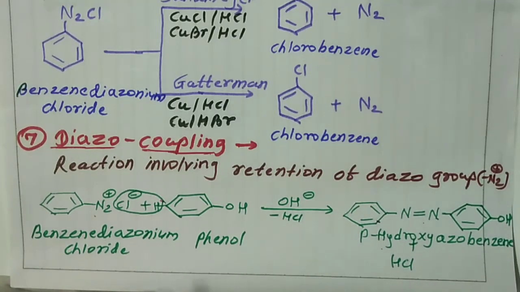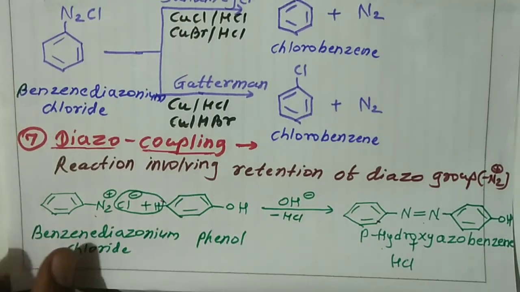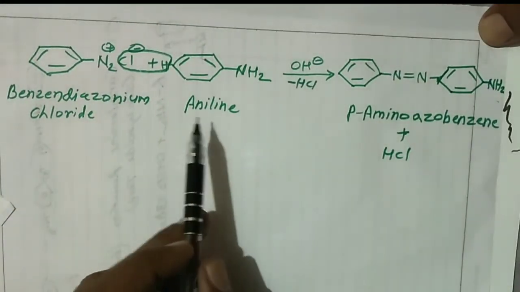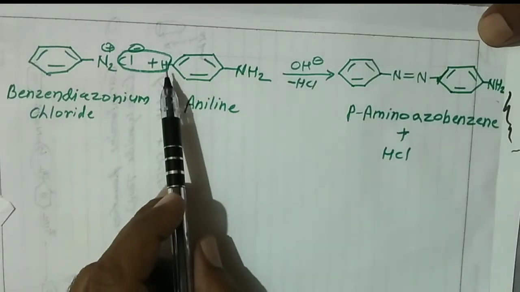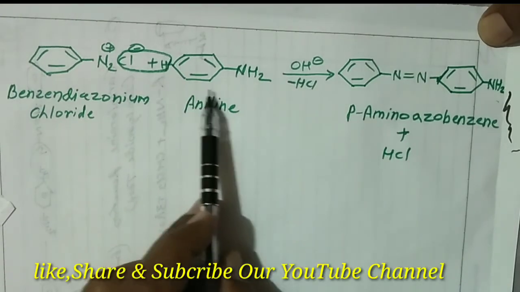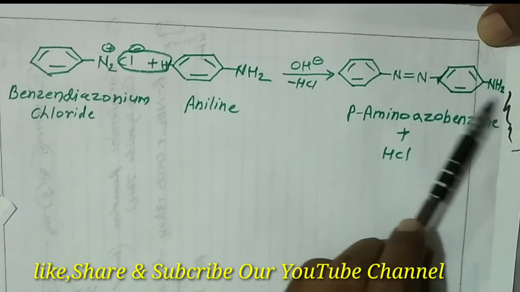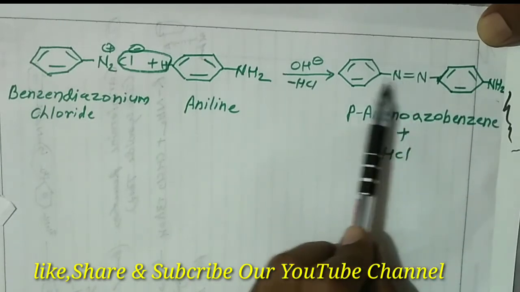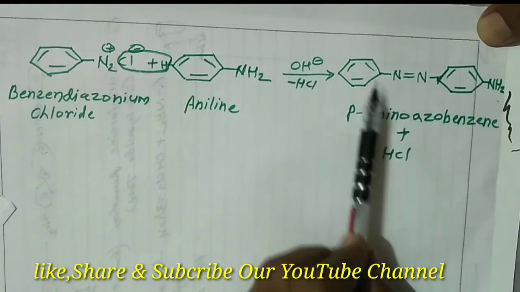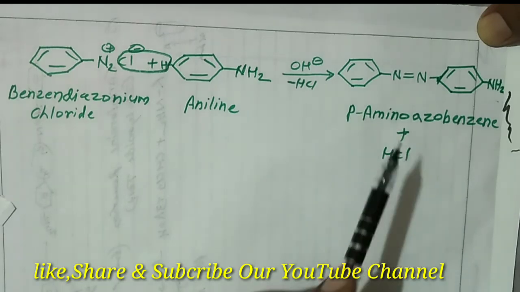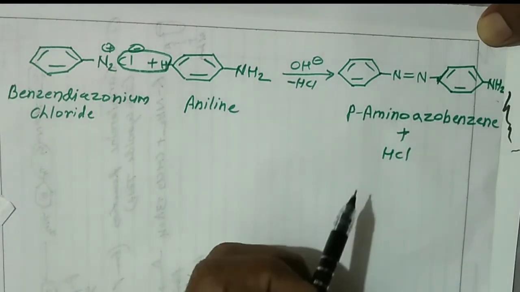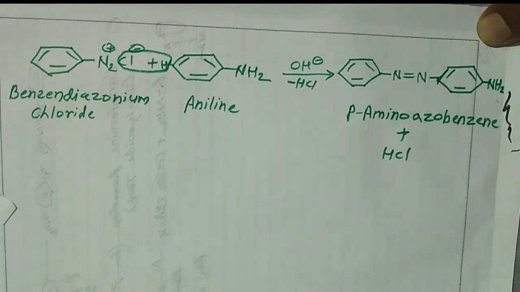When benzene diazonium chloride reacts with aniline, the para hydrogen and chlorine are removed, and we get para aminoazobenzene plus HCl. Friends, these are the important reactions in the amines chapter.